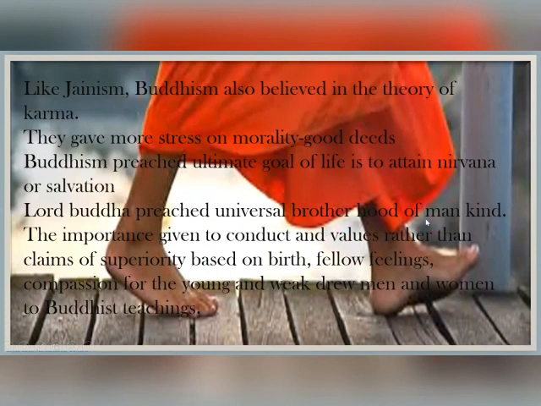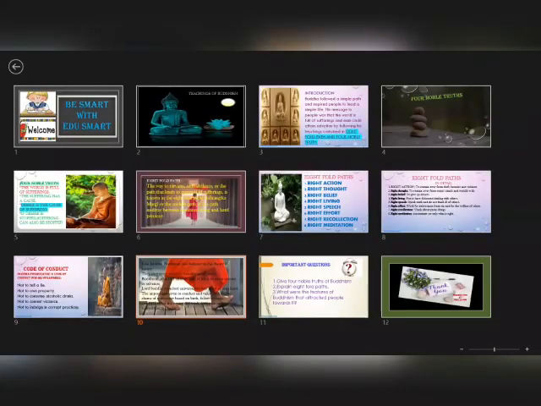They believed in universal brotherhood, and gave importance to values rather than a claim of superiority based on birth. They stressed values like compassion and gave attention to the young and the weak, both men and women, so that Buddhism attracted so many people to that particular religion.